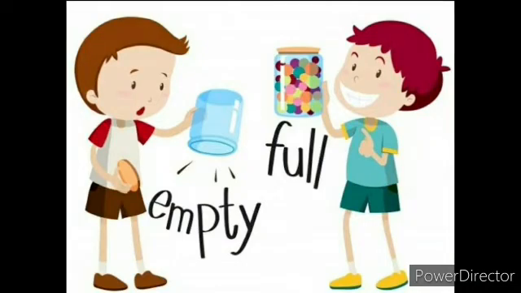Next picture is of two kids. Both the kids are having jars in their hand. The kid that is having candies in his jar is a full jar. The jar is full of candies. And the other kid which is having no candies in his jar is an empty jar.